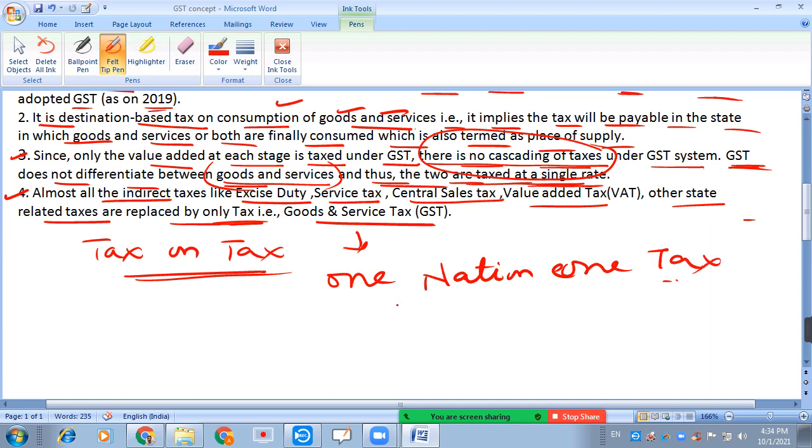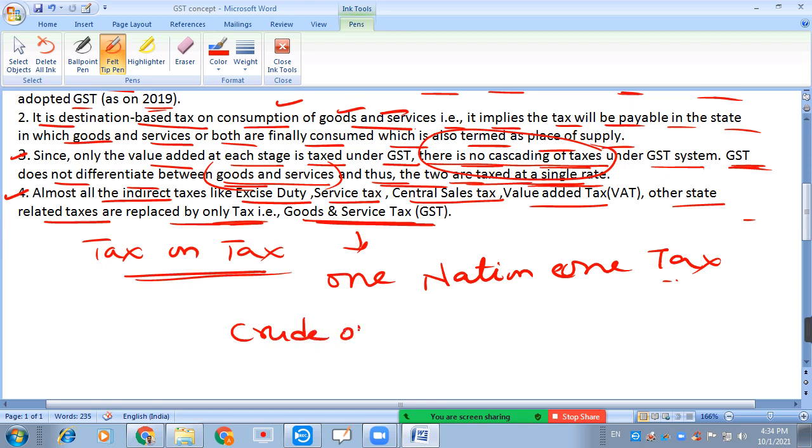So throughout the country, the only available indirect tax is GST. But a few commodities are not included in GST, like crude oil.